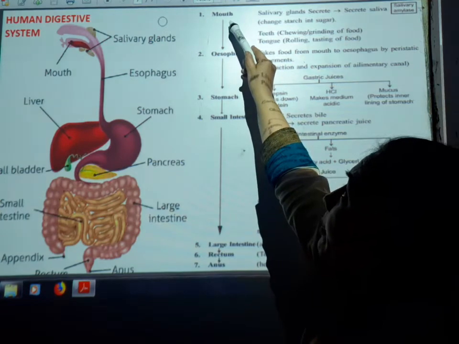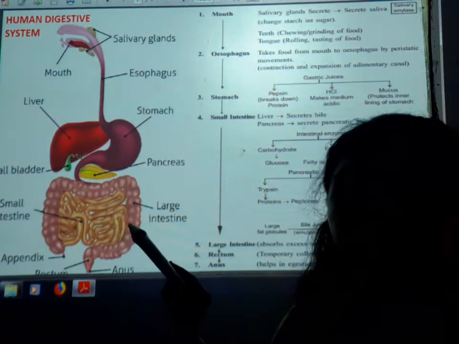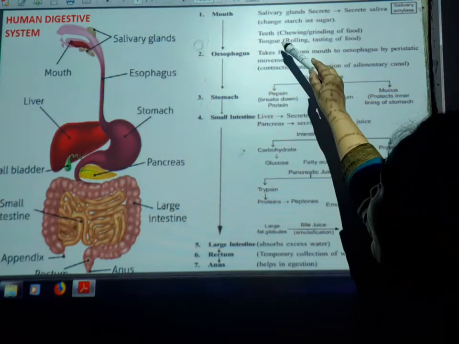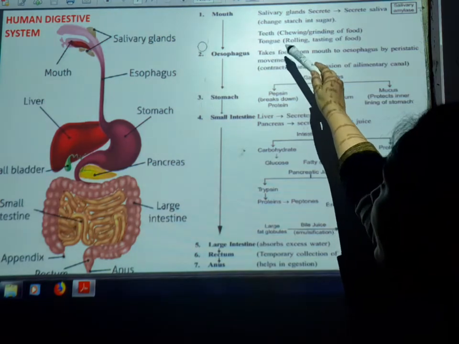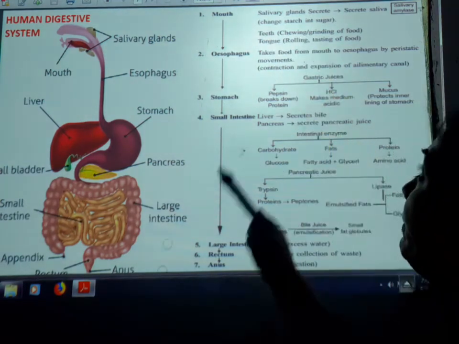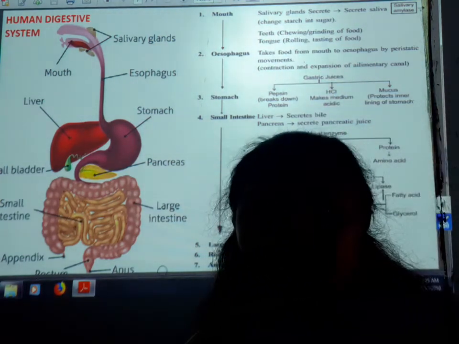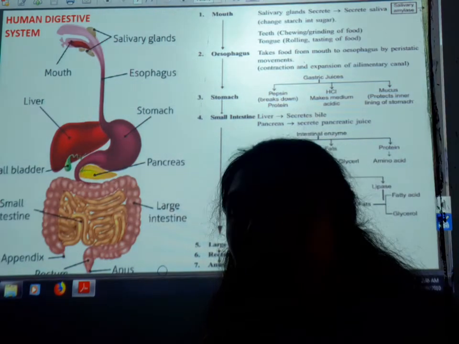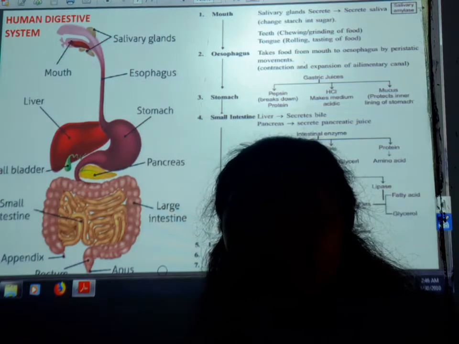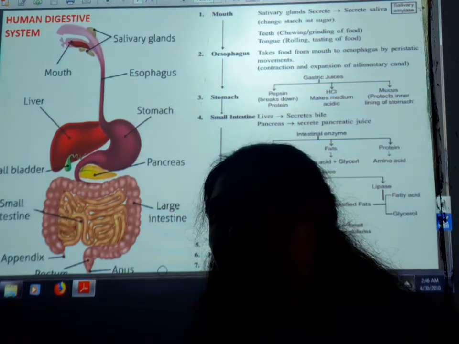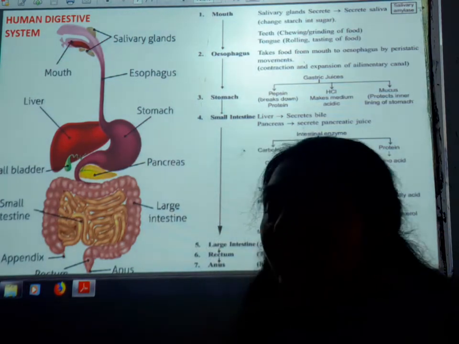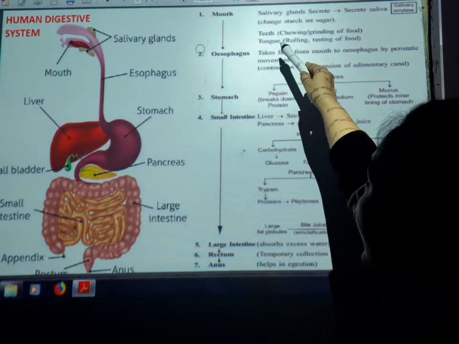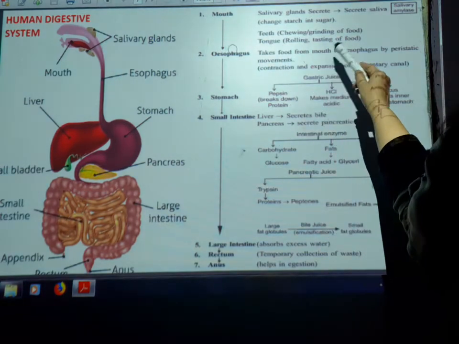First, the food will enter the mouth, and here, with the help of the teeth and the tongue, the teeth help in chewing and grinding. Four types of teeth occur: incisors, canines, premolars and molars. These teeth occur in the mouth, and the tongue helps in rolling and tasting